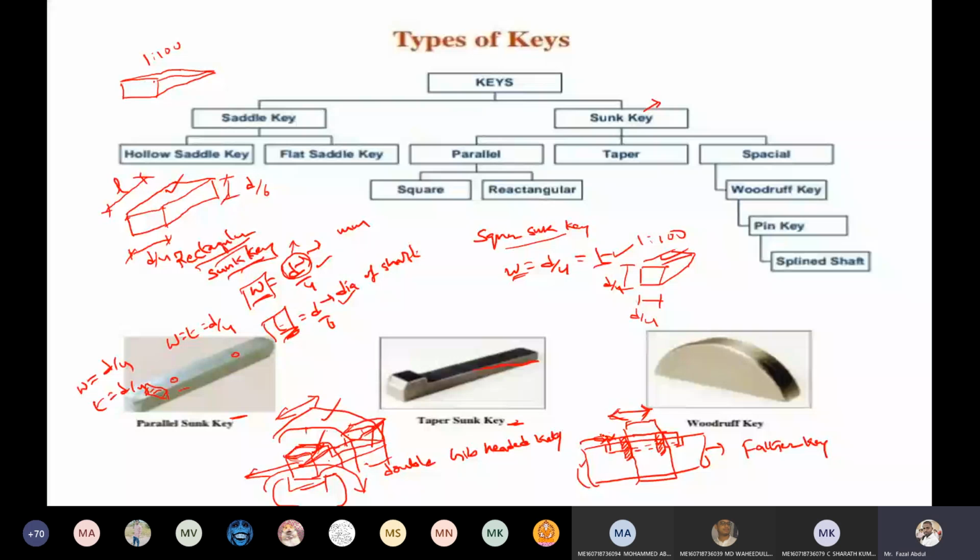If you do not screw this, then because the shaft has torque, meaning continuous rotation, there is a chance of the key coming outside while running if you do not assemble it here. So an assembly is always needed. You can attach it to the hub, otherwise you can attach it to the shaft. If you attach the key to the shaft, it is referred to as a feather key. If you attach the key to the hub portion, it is treated as a double-headed gib key.